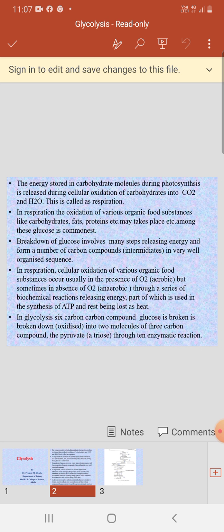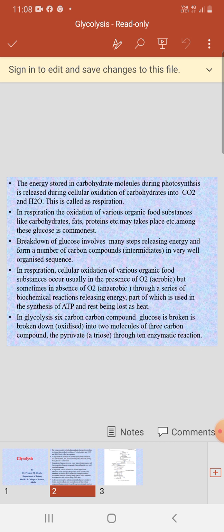So here in glycolysis, first of all, the energy stored in carbohydrate molecules during photosynthesis is released during the cellular oxidation of the carbohydrates into CO2 and H2O. This is called respiration. In respiration, the oxidation of various organic food substances like carbohydrates, fats, proteins, etc. may take place. Among these, glucose is the commonest substance. Now, breakdown of glucose involves many steps, releasing energy and forming a number of carbon compounds, that is, intermediate compounds, in a very well organized sequence.